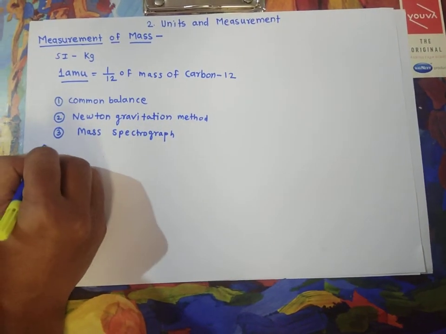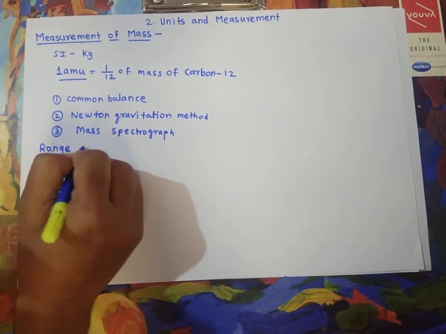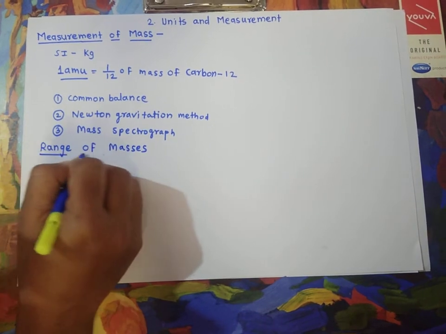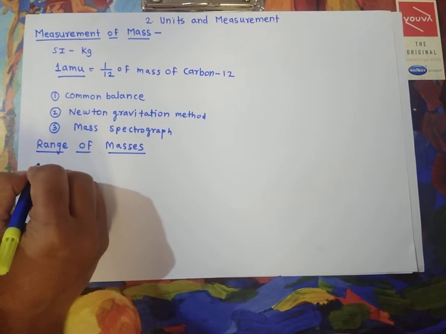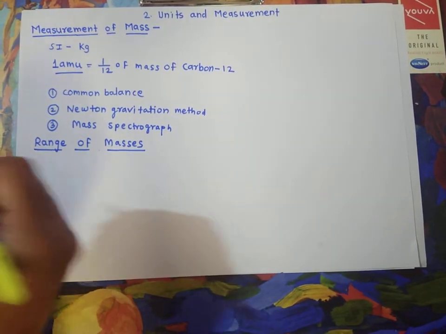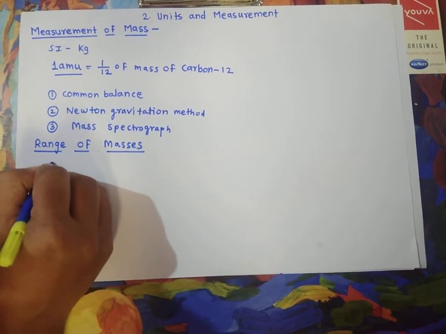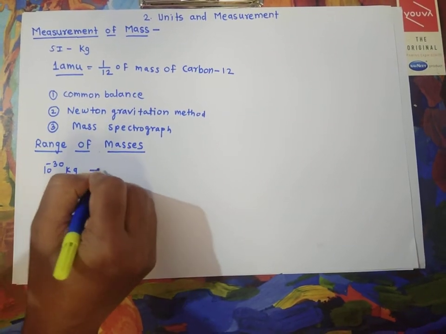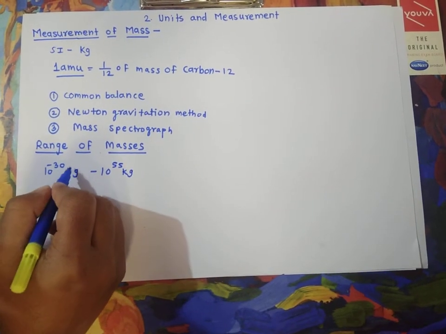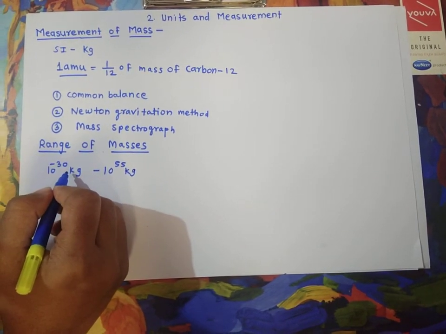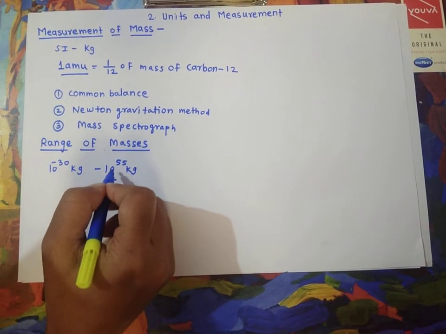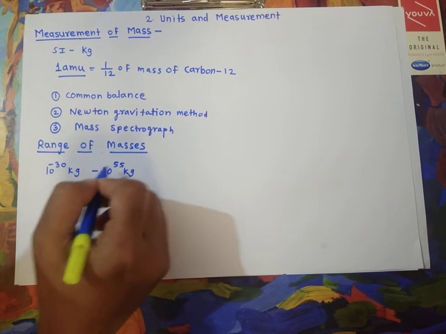Now let us try to understand the range of masses. Masses may vary from a tiny mass of the order of 10 raised to minus 30 kg to 10 raised to 55 kg. 10 raised to minus 30 kg is related to the mass of an electron, and 10 raised to 55 is the mass of the observable universe.